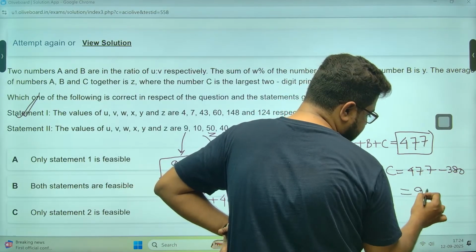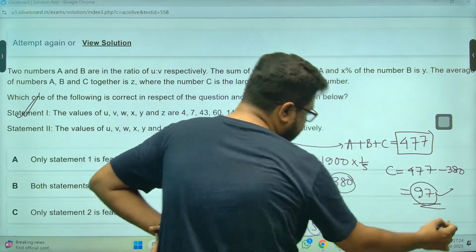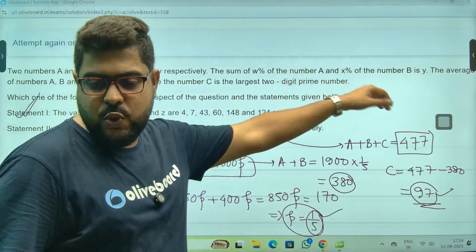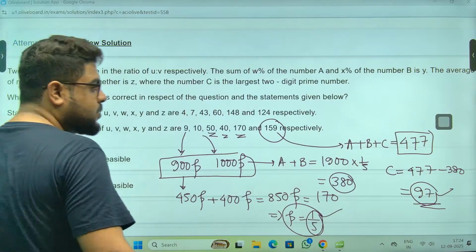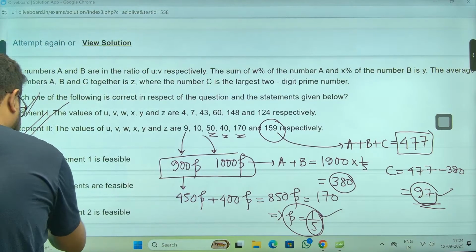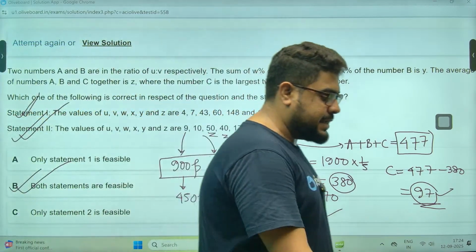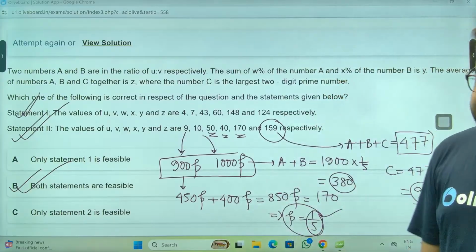Again, we are getting 97. That is also the largest two-digit prime number. Meaning, statement 2 also holds. So my answer will be option B. Both the statements are definitely feasible.